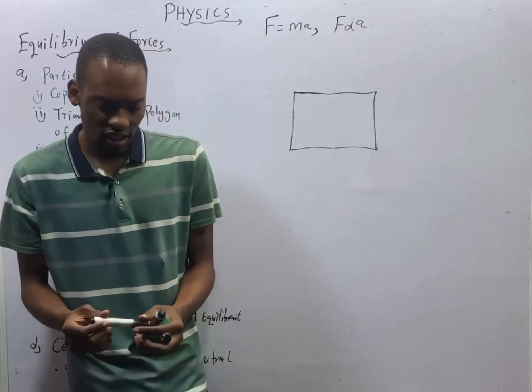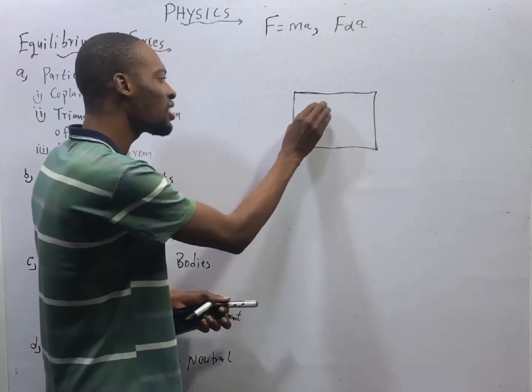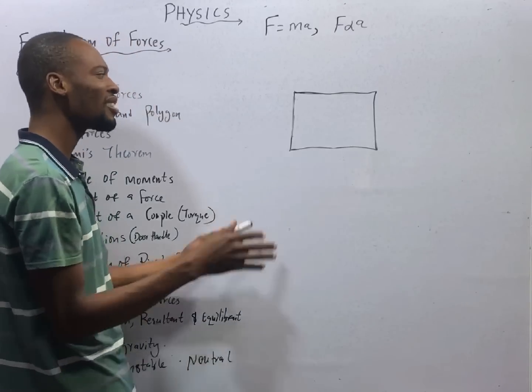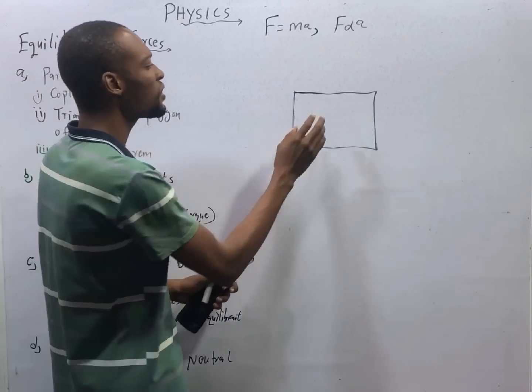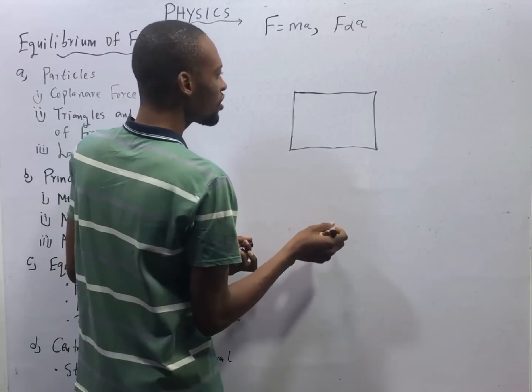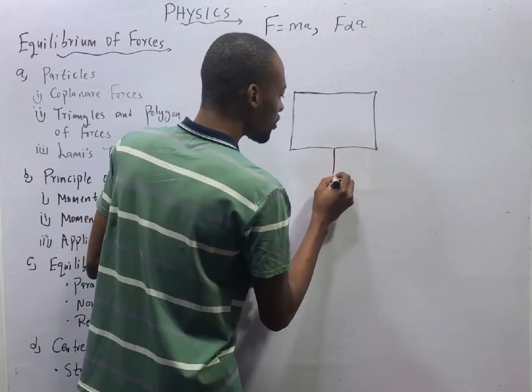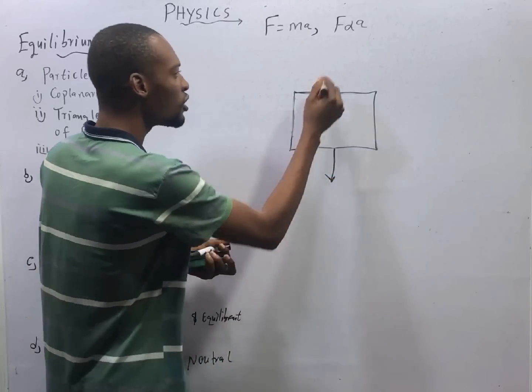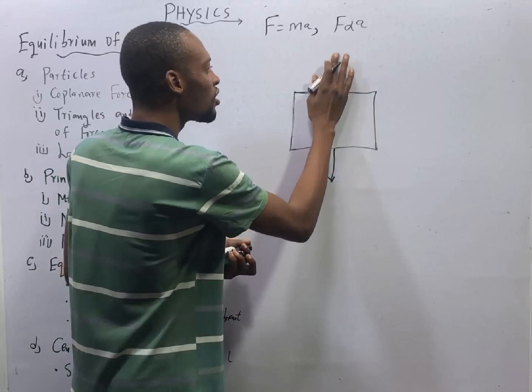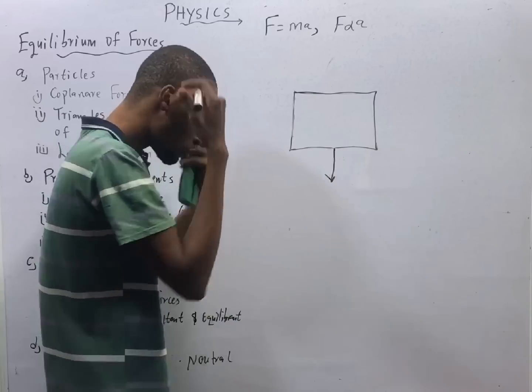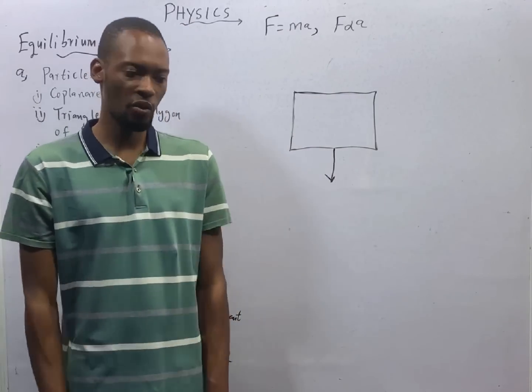If you look at that, it means for every object, you can take this object to be somebody, to be a car, to be a ball, whatever. If this object is here, there is a force pulling it down. You can draw the arrow like this, or you do like this. And this force is taken to be your weight. Weight will always act downward.